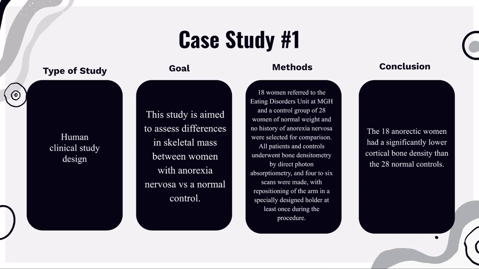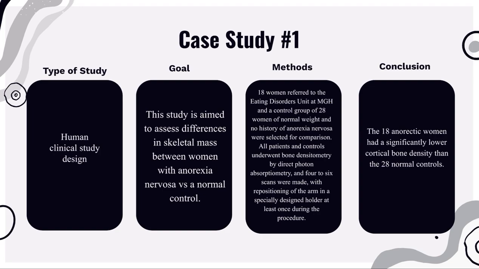The first case study I did was a human clinical study design. The study aimed to assess differences in skeletal mass between women with anorexia versus a normal control. 18 women referred to the eating disorders unit at MGH, Mass General Hospital, and a control group of 28 women of normal weight and no history of anorexia nervosa were selected for comparison.